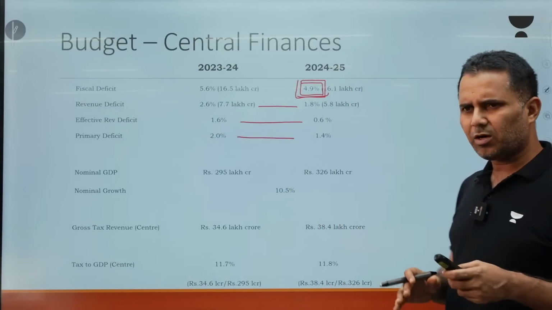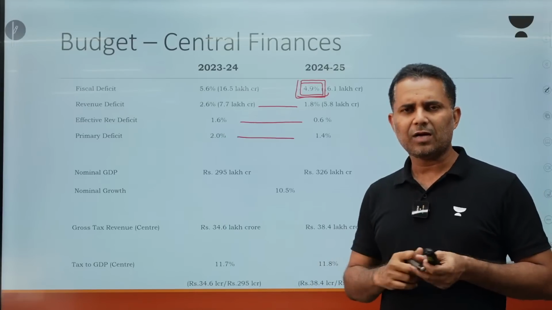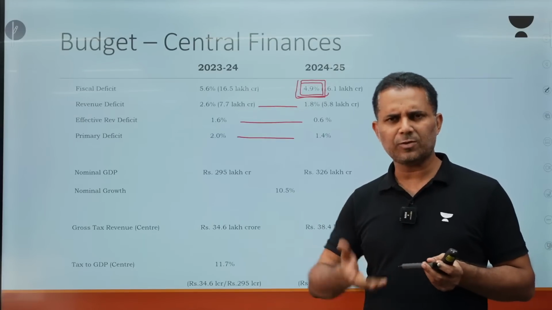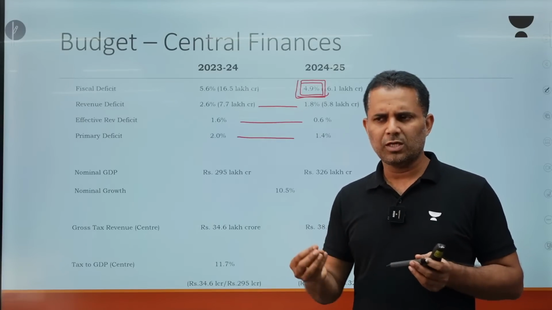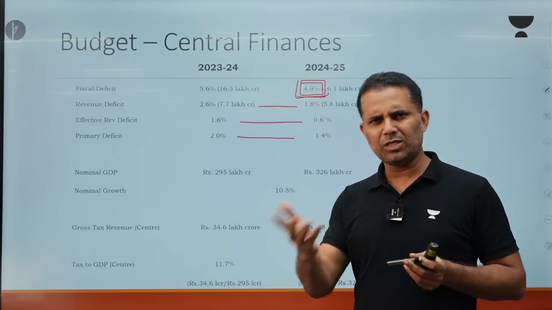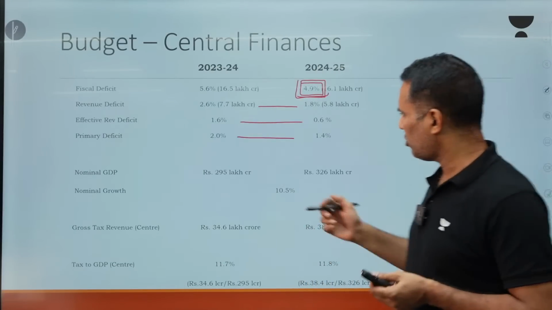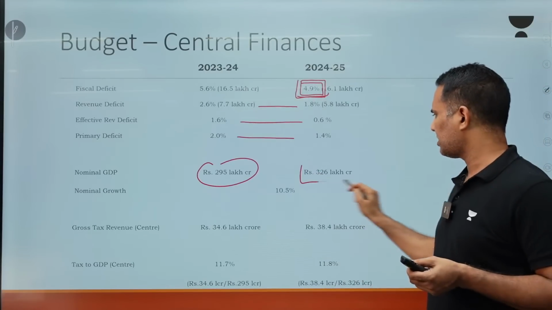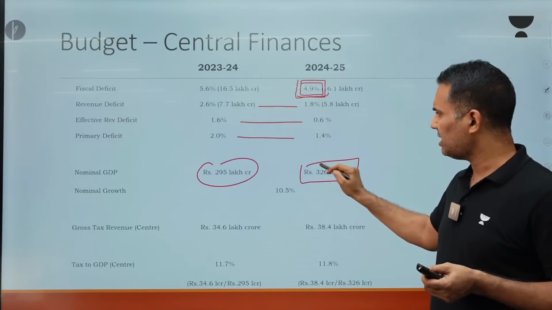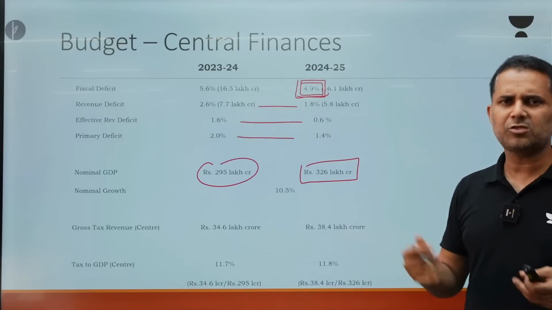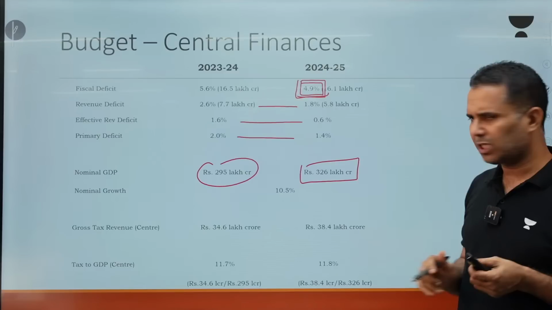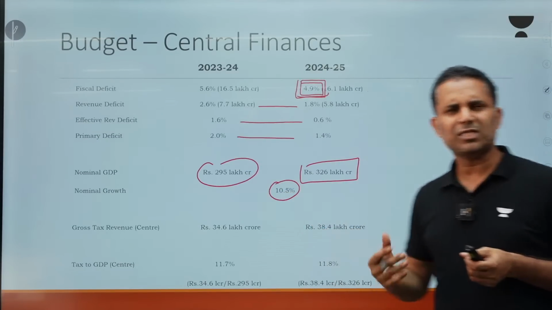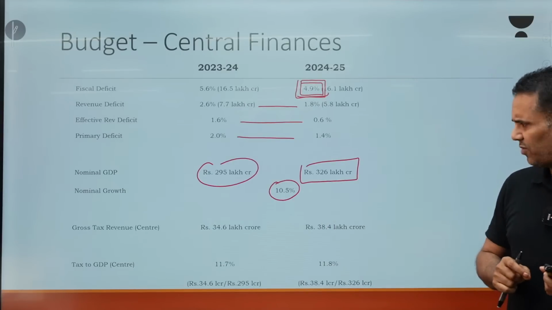Now, as you know, all these budget figures are based on nominal terms. All the budgeted figures are in nominal terms because the budget is for the present year. So, if you have to explain the expenditure or anything in percentage terms, you need to explain it in terms of the present year. Last year GDP was rupees 295 lakh crore, that was nominal GDP. This year, the expected nominal GDP is 326 lakh crore. So, we are expecting that nominal GDP will increase by 10.5%.